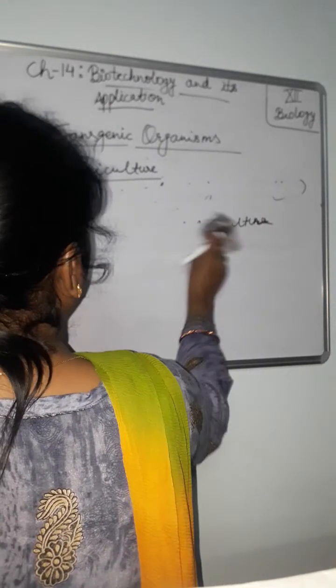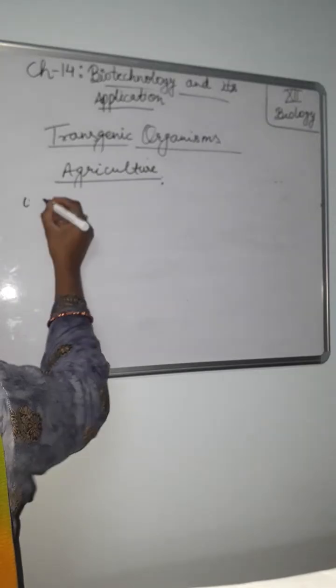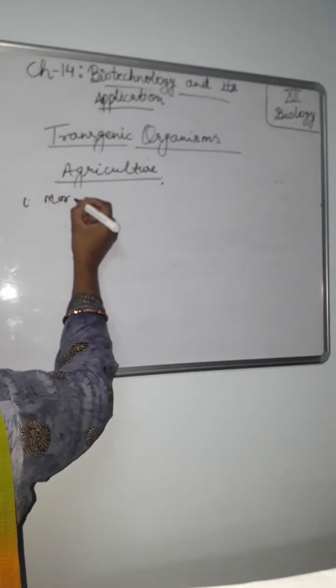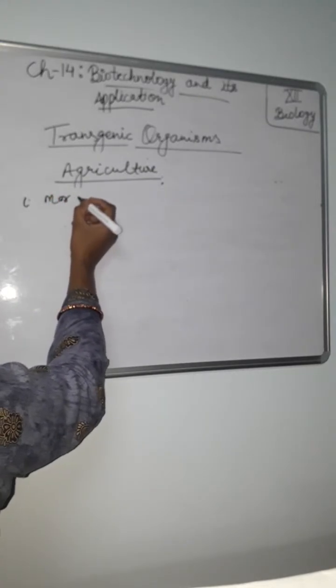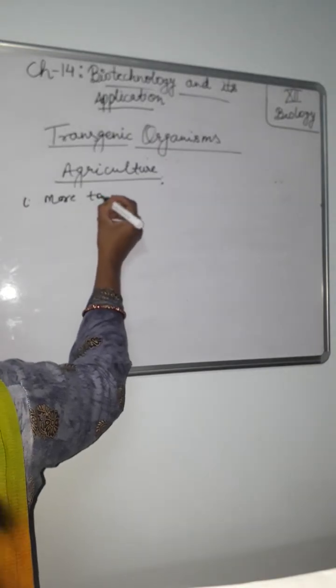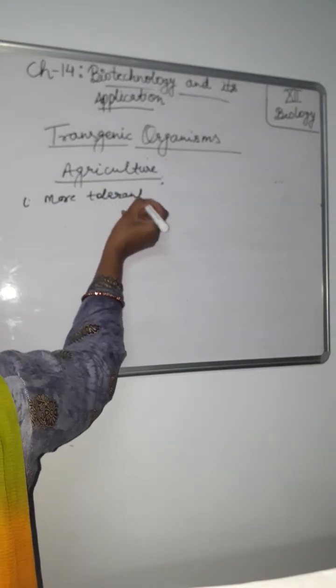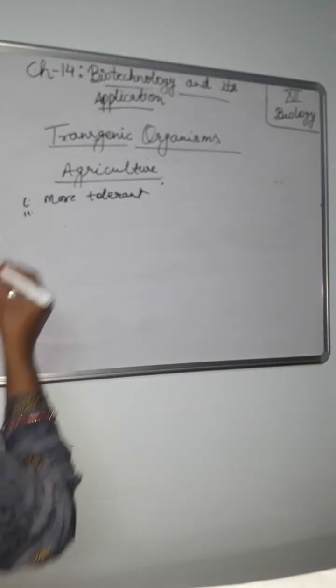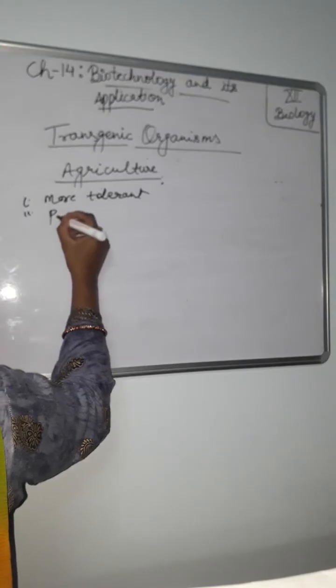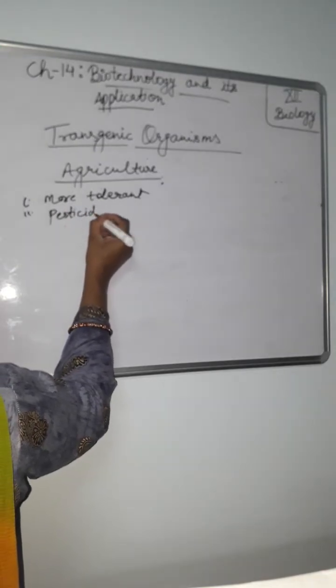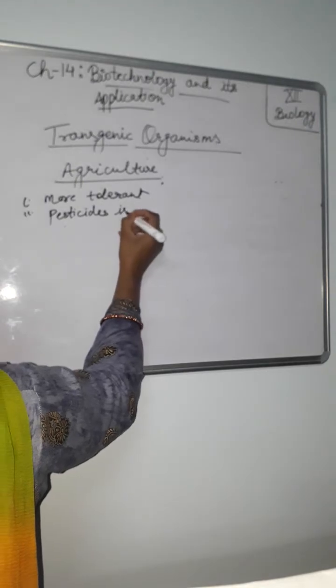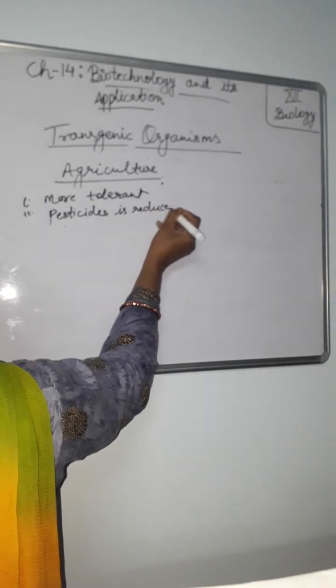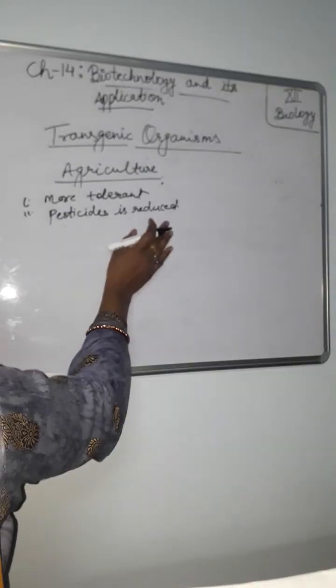The first one is that the crop becomes more tolerant to abiotic stress such as cold, drought, salt, heat, etc. And the second one is that dependence on chemical pesticide is reduced, means pest resistant crop.